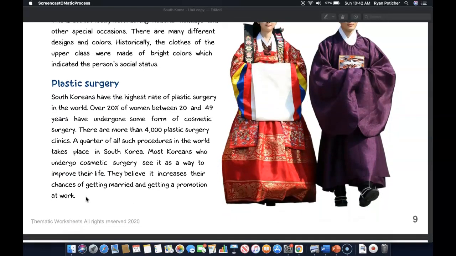Plastic surgery. South Koreans have the highest rate of plastic surgery in the world. Over 20% of women between 20 and 49 years have undergone some form of cosmetic surgery. There are more than 4,000 plastic surgery clinics. A quarter of all such procedures in the world take place in South Korea, and most Koreans who undergo cosmetic surgery see it as a way to improve their life. They believe it increases their chances of getting married and getting a promotion at work.